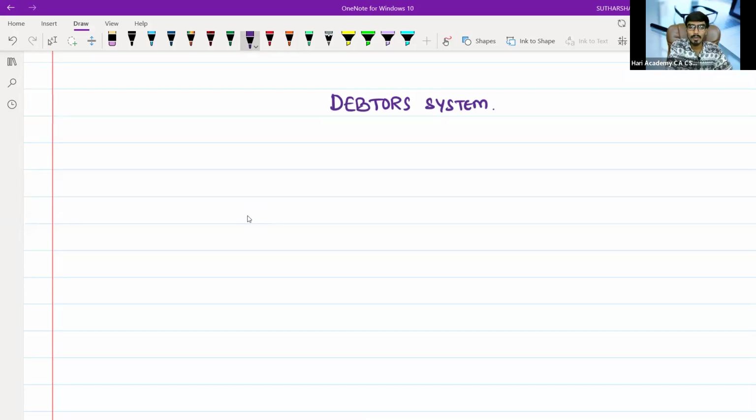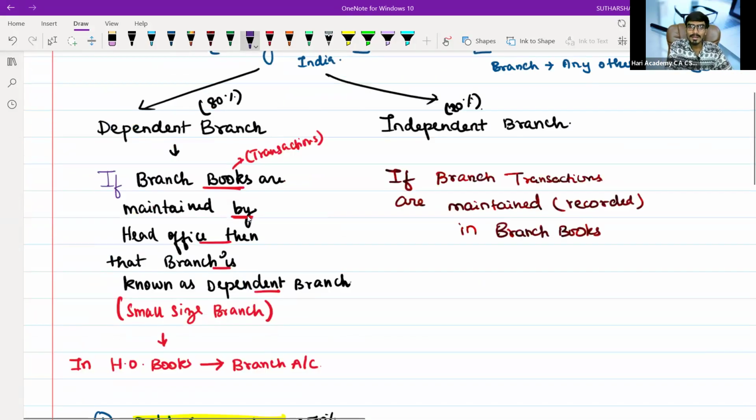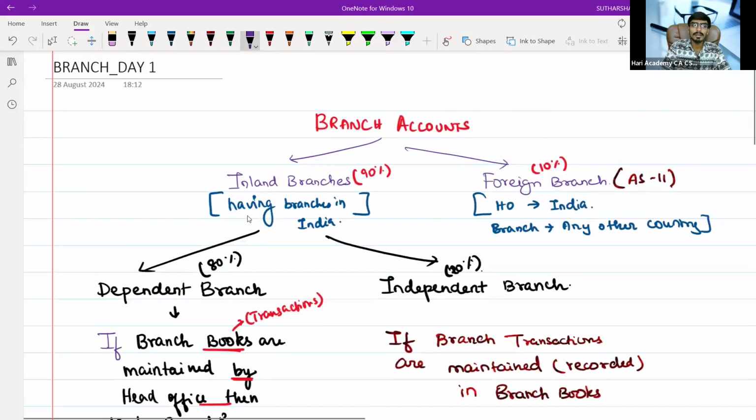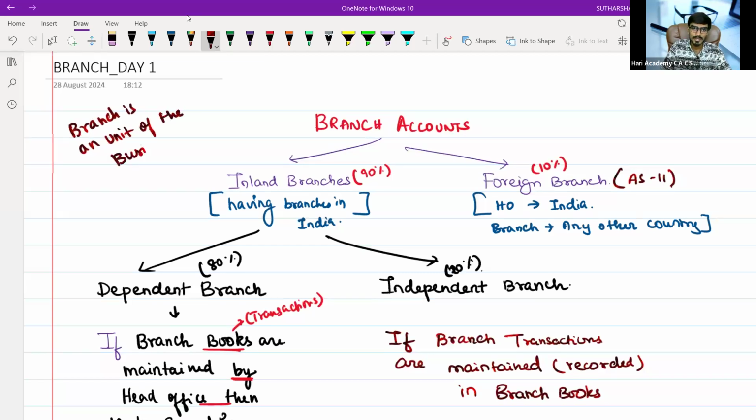Before that, why do branch accounts need to be prepared? Basically, a branch is a unit of the business. Any unit of the business which is located in some other place is known as a branch. In a basic understanding, the branch will operate. The branch accounts will be prepared with an intention to find out two things.